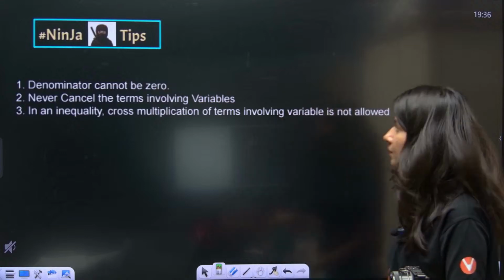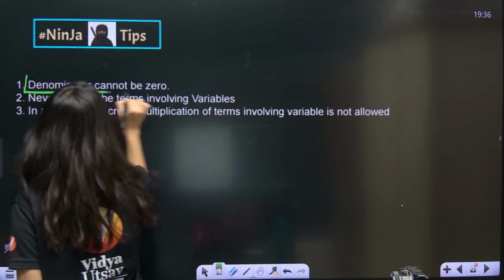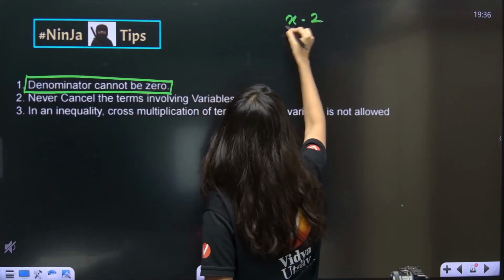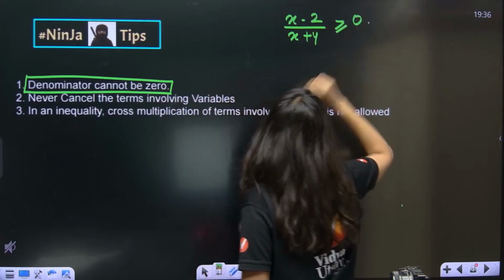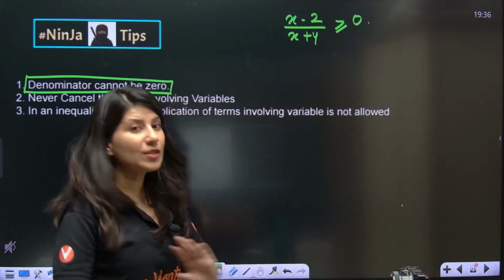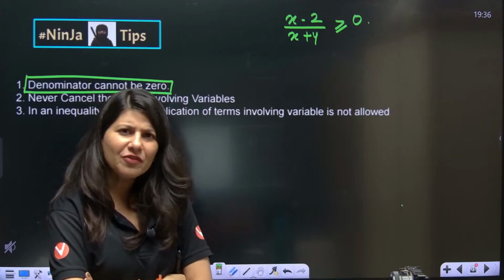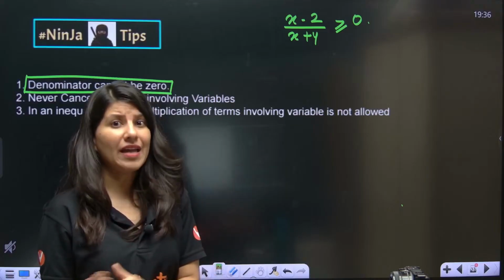First of all, the denominator can never ever be 0. Suppose you are solving this inequality: (x minus 2) upon (x plus 4) greater than or equal to 0. So just tell me, if I put x equals 2, will x equals 2 be in my answer or not?